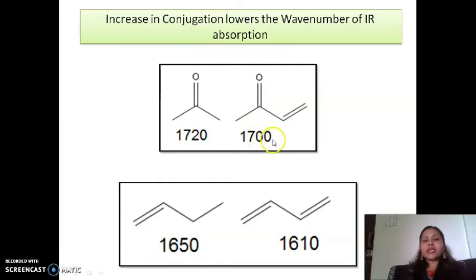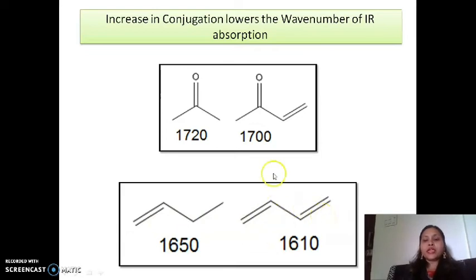Similarly in case of alkene, there are two double bonds and a single double bond, which shows a decrease in the frequency, because C double bond C has near about 1600 frequency of absorption, and the frequency will increase in a single bond and decrease with two double bonds in the compound.